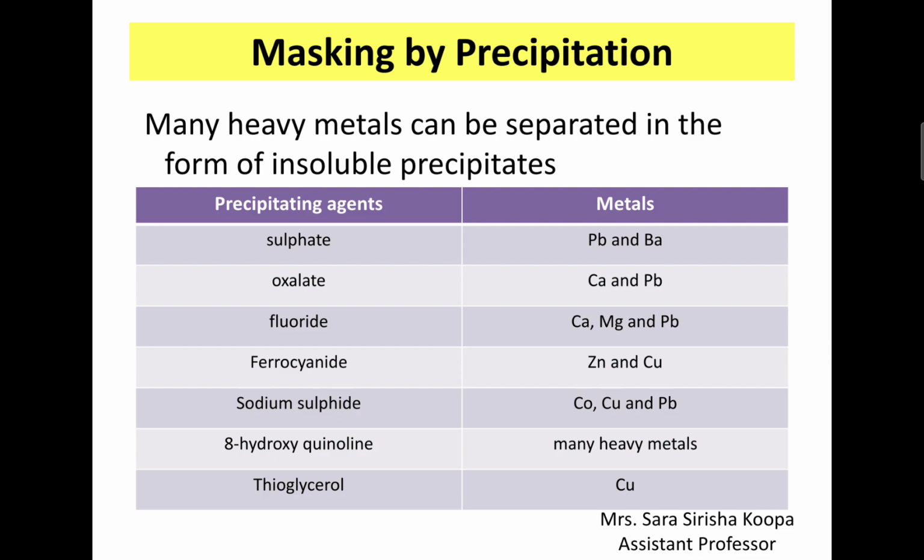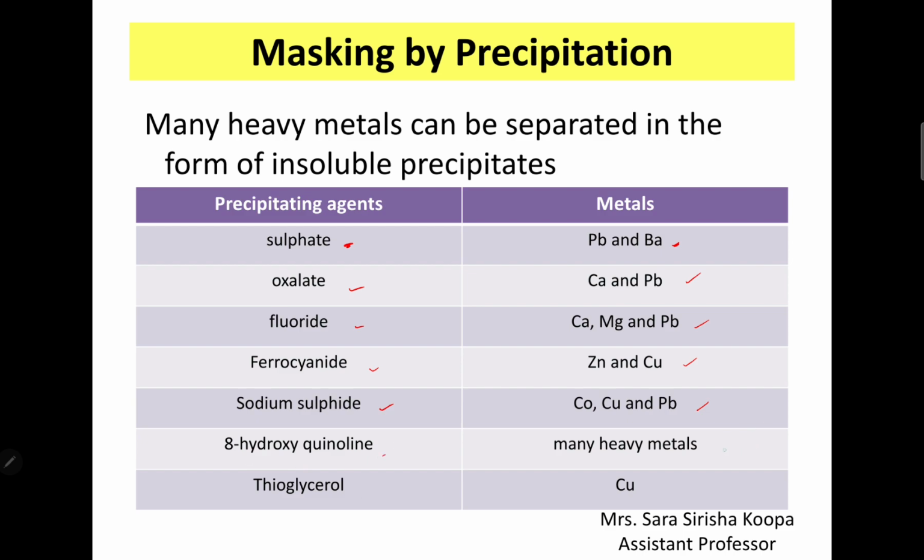Let us see masking by precipitation. Many heavy metals can be precipitated in the form of insoluble precipitates by using precipitating agents. By using these precipitating agents, we are going to precipitate metals. Those are specific. Sulfates: if you use sulfates, then you can precipitate lead and barium. Oxalate: calcium and lead. Fluorides: calcium, magnesium, lead. Ferrocyanide: zinc and copper. Sodium sulfide: copper, cobalt and lead.